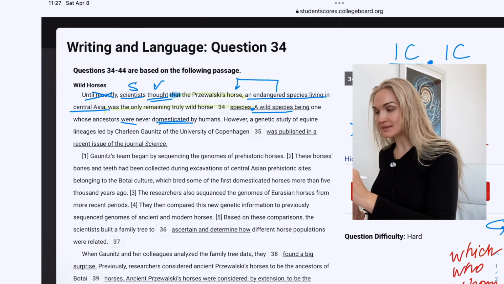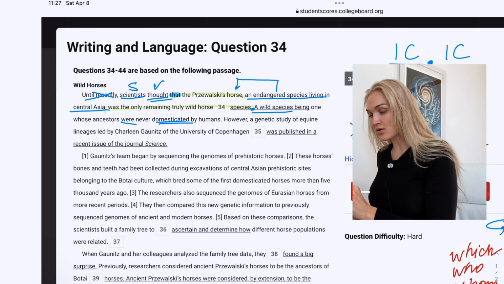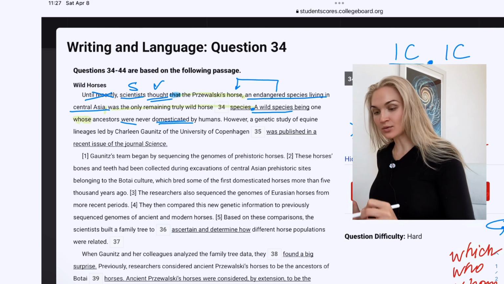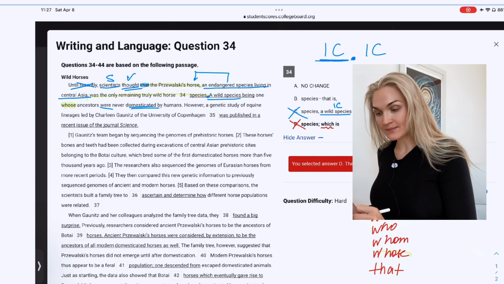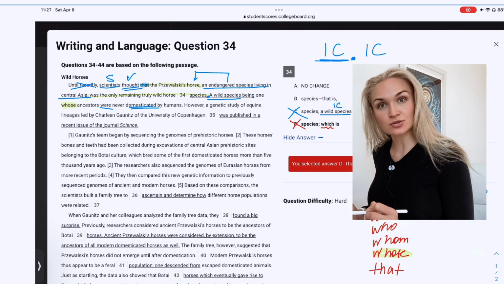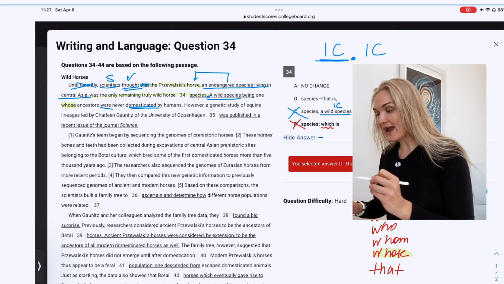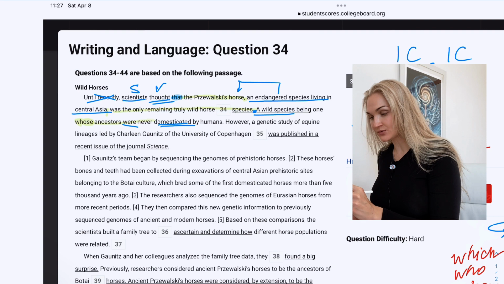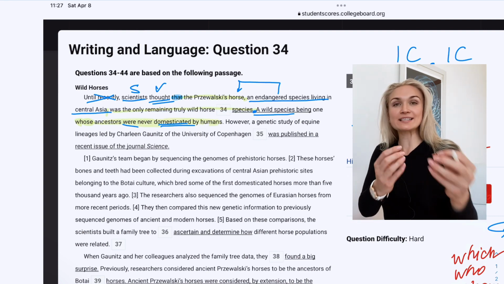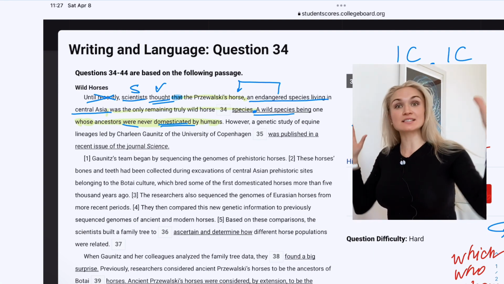But the problem here is that this verb only comes after the word whose, and you know now that whose is a relative conjunction. So everything that comes after the word whose is a relative clause and therefore is not participating in the rest of the sentence.